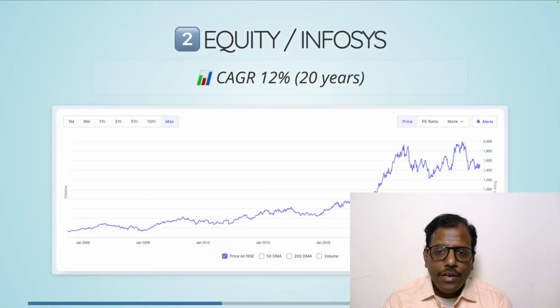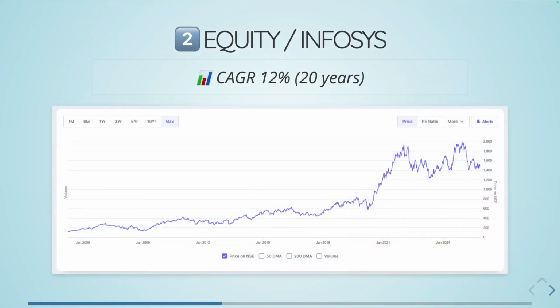If you see here, in this particular example, I have taken a graph of how the Infosys share price went over, let's say, 20 years. It started much lower, and it went up and up, from 100 rupees or so to 2,000 rupees. And if you see, recently, post-COVID, it has gone up much higher, and then it stalled, it came down, went up, and so on.